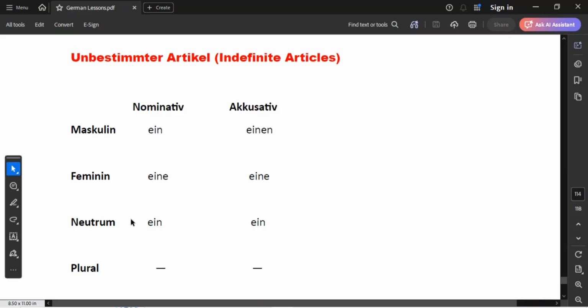Also in neutrum, it will just remain the same in both, so we have ein and ein. In plural, remember, we don't have plural for unbestimmte Artikel. So it's only in masculine that it changes, from ein in nominative to einen in accusative. The others remain the same.